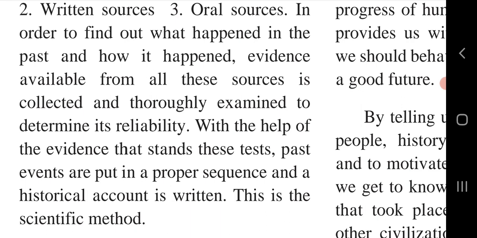So depending on the photographs, the coins, the objects, the oral sources, written sources and material sources, by combining all these, they create a story, they create an event, and then only it is counted in history. And this is the scientific method known, which is to find out the history.